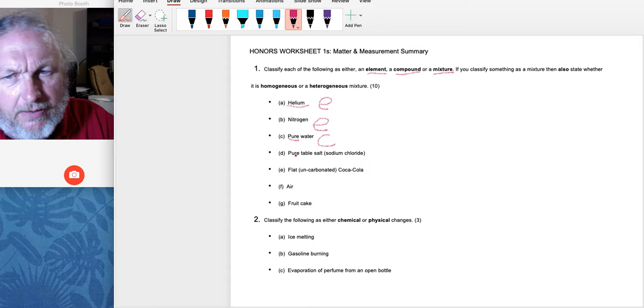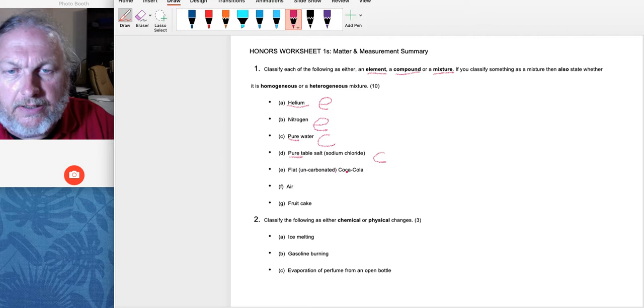Pure, keyword there, pure table salt, also known as sodium chloride, NaCl. These are a combination of elements, right? They're a compound. It's a compound. It says it's pure, so it's a compound.